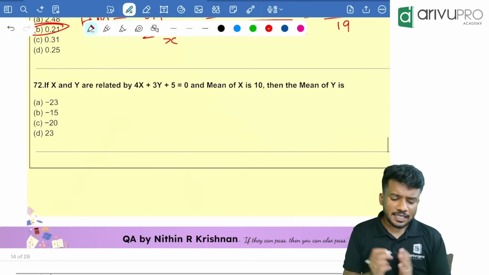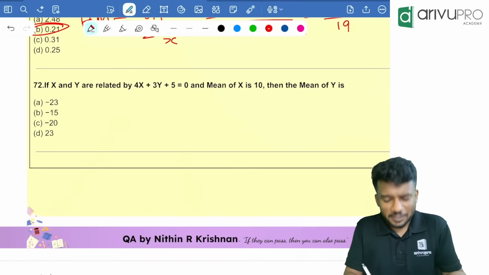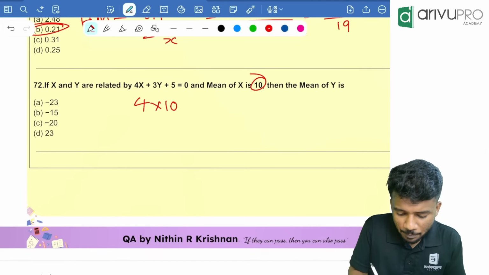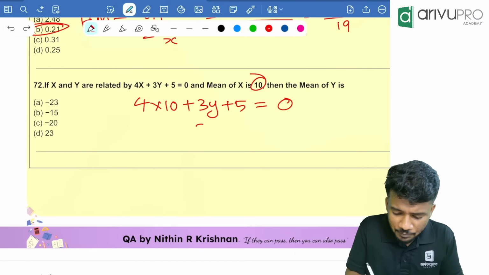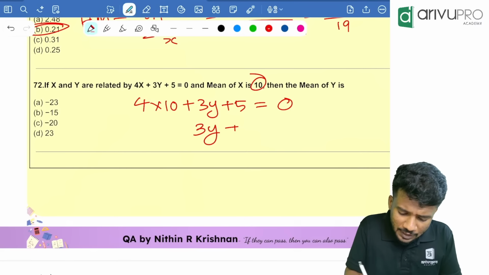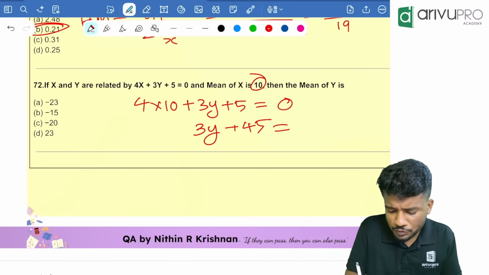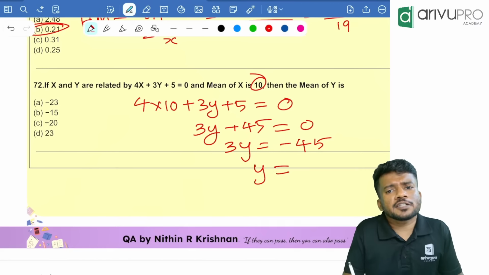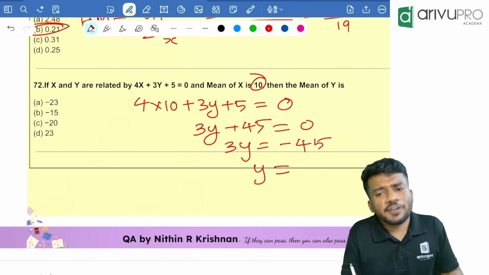Next one. X and Y are related as 4x plus 3y plus 5 is equal to 0. Mean of x is 10. That means 4 into 10 plus 3y plus 5 is equal to 0. We need to find the value of y. That is the easiest way. So 3y plus 40 plus 5, that is 45, is equal to 0. So 3y is equal to minus 45. Y is equal to minus 45 by 3, which is minus 15. Option B is your answer. Got the point?